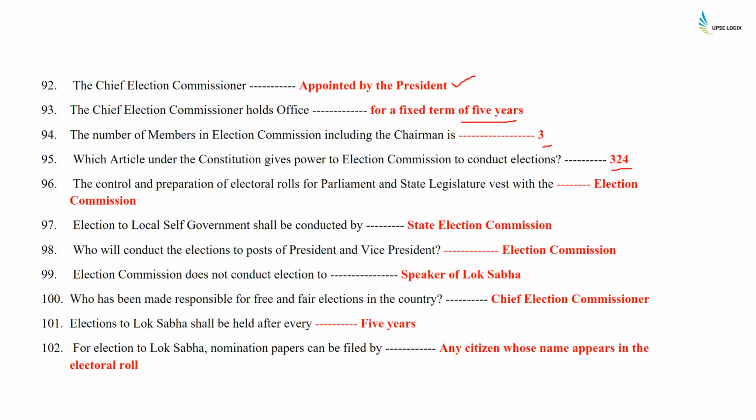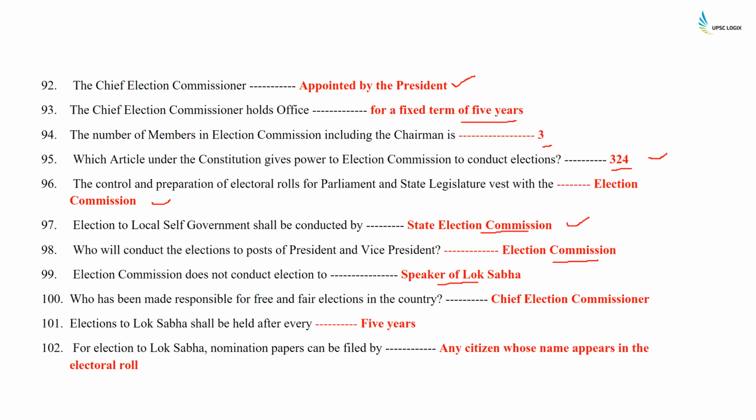It is Article 324. The control and preparation of electoral roll for Parliament and state legislature rests with the Election Commission. Election to local self-government shall be conducted by the State Election Commission, and this question has been asked in UPSC. Who will conduct the elections to post of President and Vice President? It is the National Election Commission. Election Commission does not conduct election to Speaker of Lok Sabha.